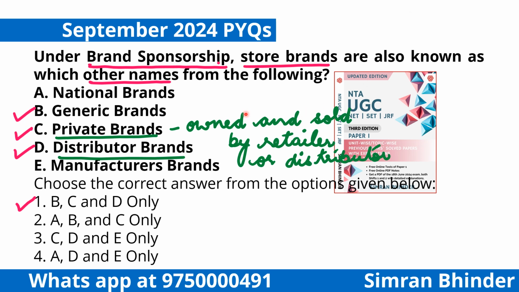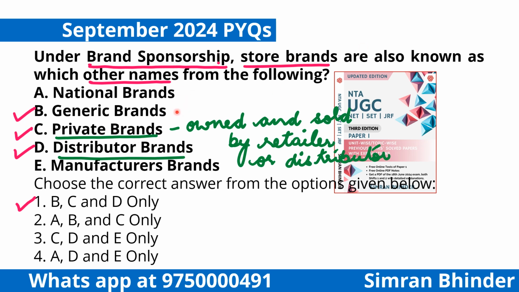For example, Walmart, they have their private label named Great Value. So what is Walmart? A retailer, in this case a distributor. The name given to their brand is termed as store brand, private brand, or we can also call it distributor brand. Till here it is clear. That's why store brands are also known as private brands, distributor brands.